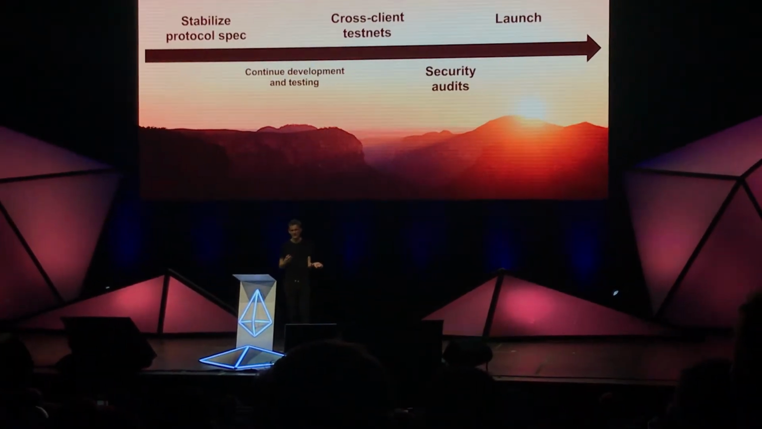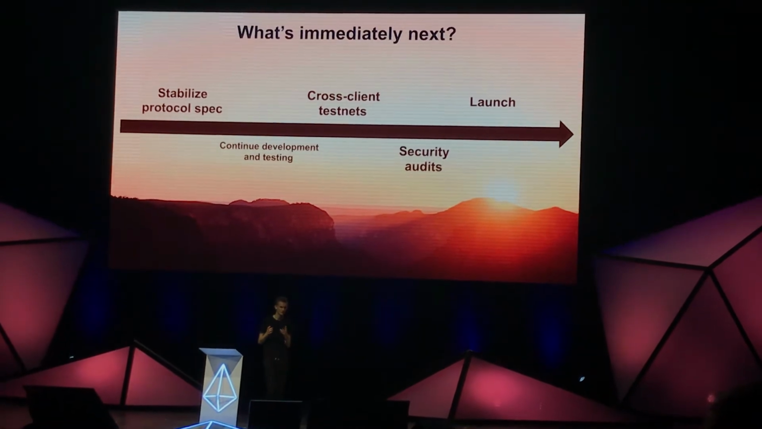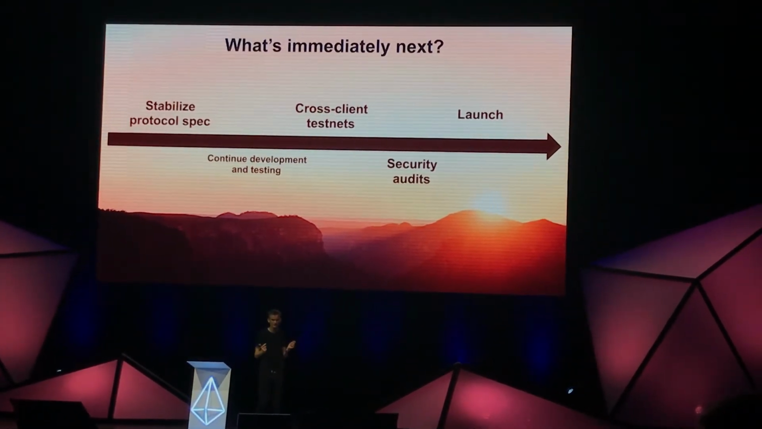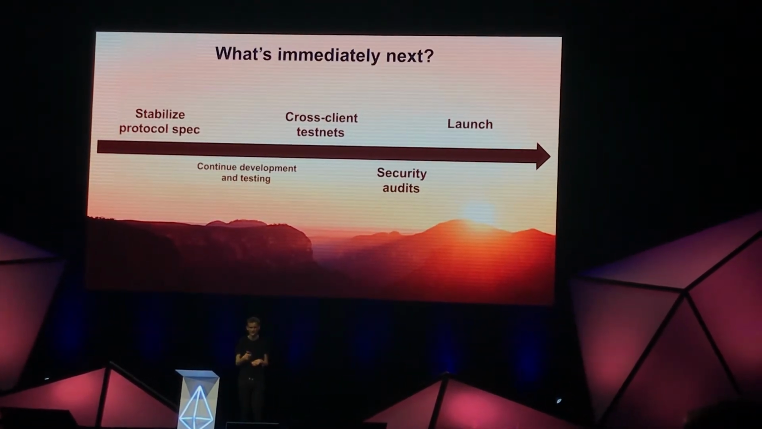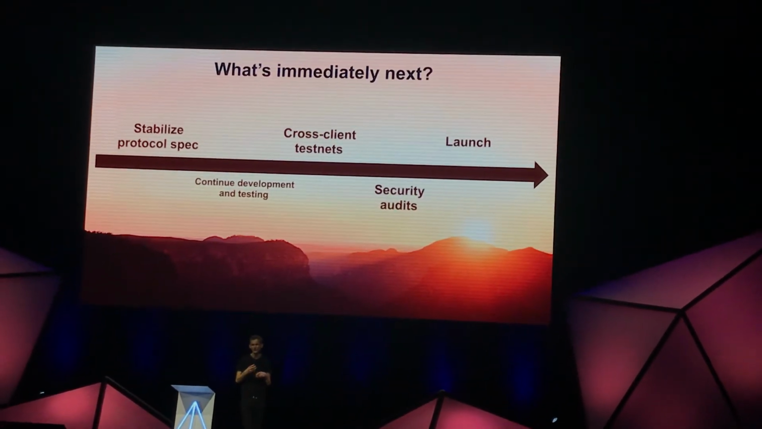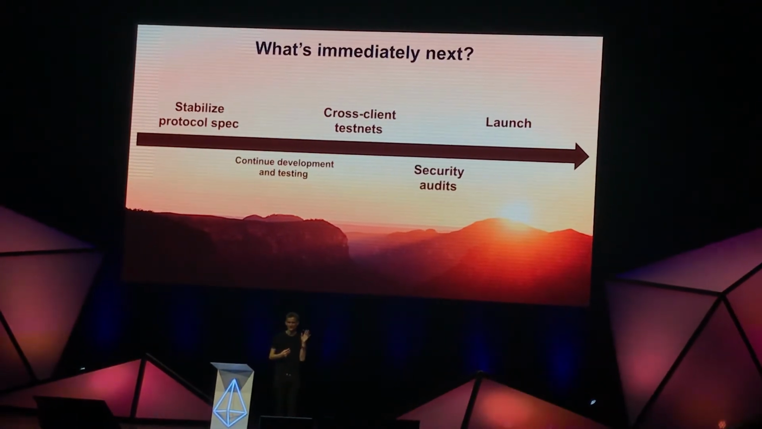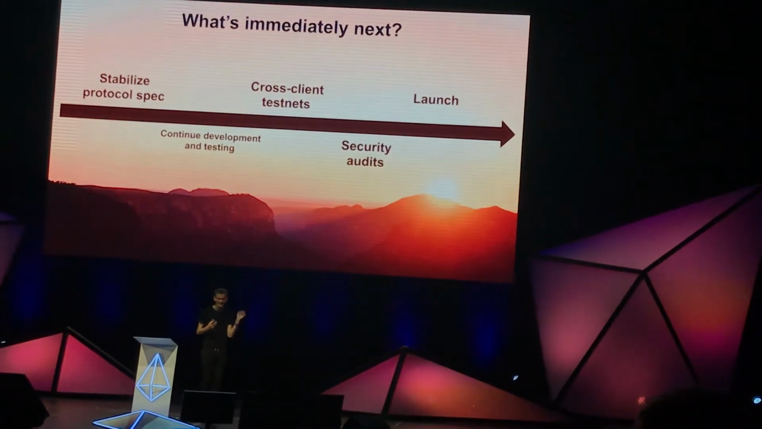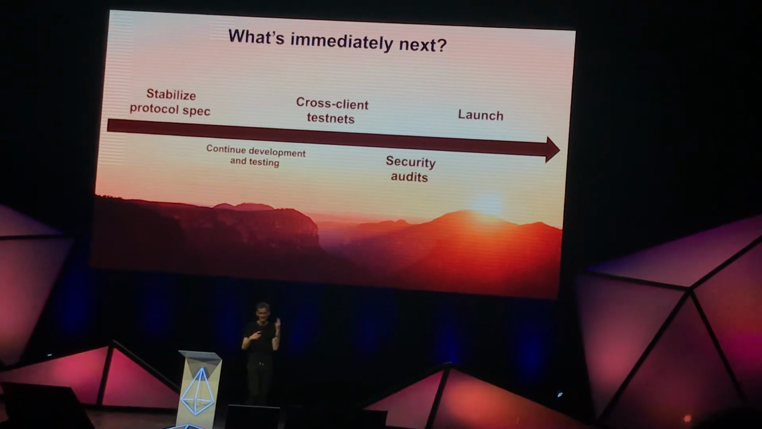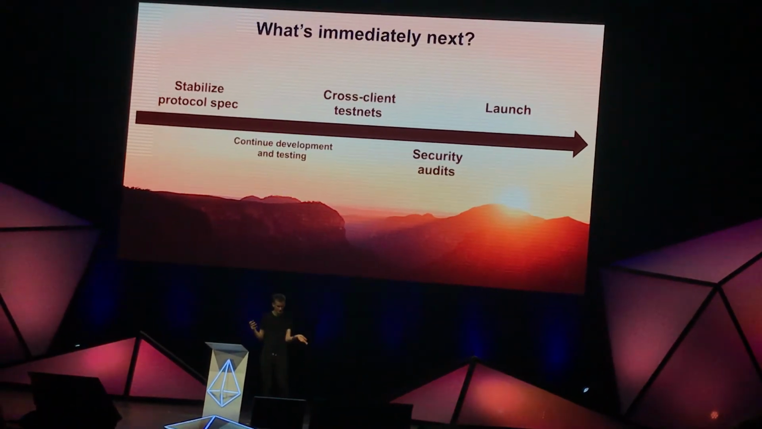Now, what's next immediately? What happens before the big launch? Well, first of all, stabilizing the protocol spec. For those who have been watching github.com/Ethereum/ETH2.0/spec/tree master specs beacon chain, the spec has been moving fairly quickly, but it will stabilize fairly soon.